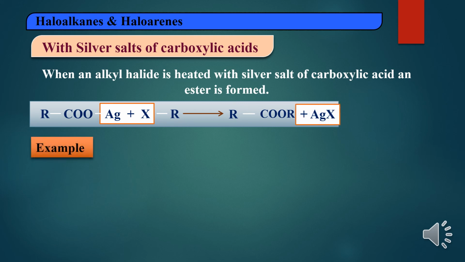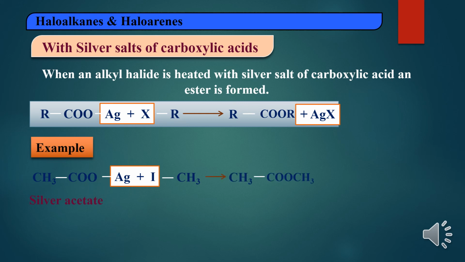Take a particular example. Silver acetate or silver salt of ethanoic acid is reacted with iodomethane or methyl iodide. So the product obtained is an ester, that is nothing but methyl ethanoate, and the byproduct is silver iodide. Methyl ethanoate is an ester.